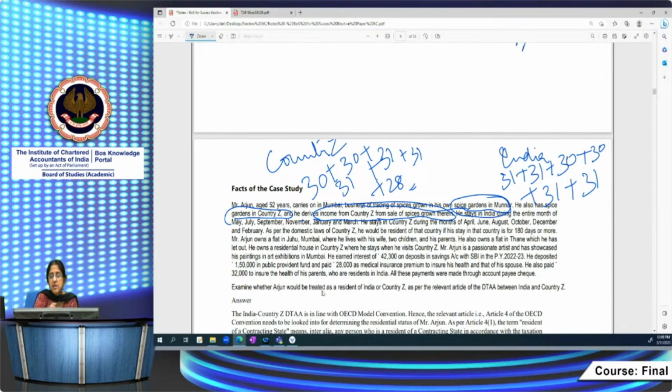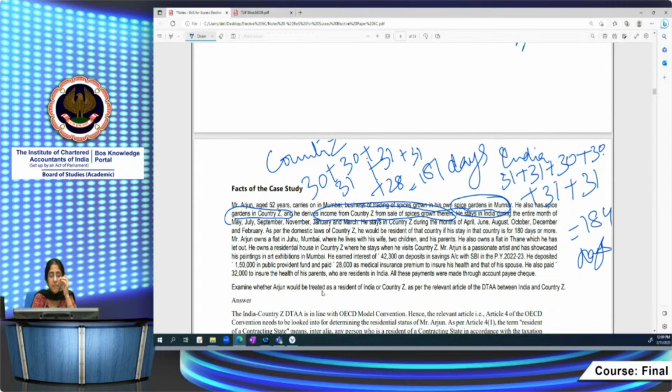So in India, how long is he staying? 180 plus 4, 184 days he stayed in India. Here it is 60, 120, 150, 30, 60, 90, 120, 150, 150 plus 30, 180, 181 days. This is 365 minus 184, which also gives 181 days.